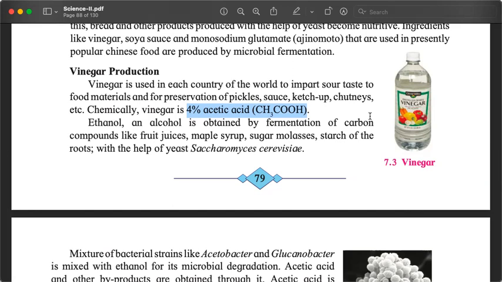But here, it has carbon. In normal acids, there is hydrogen and some other nonmetal, but here we have hydrogen, carbon, and oxygen. There is no other nonmetal. All of us know how vinegar tastes. It is khatta, sour in taste, and it is mainly used for preservation. It is used in achar, pickles, and other things.